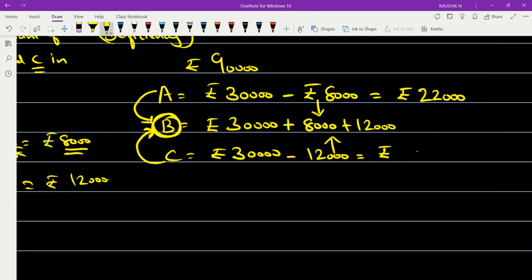30 minus 12. How much is the value? Is it 18,000?